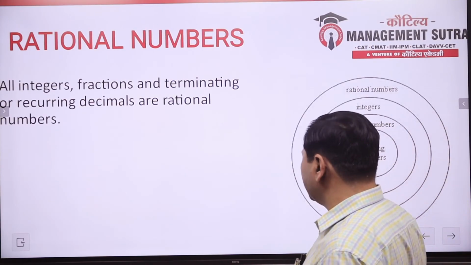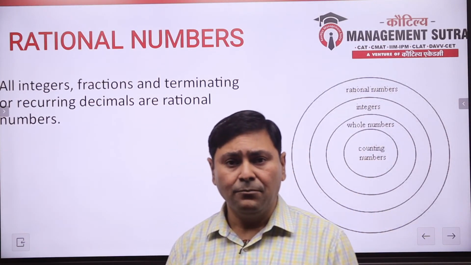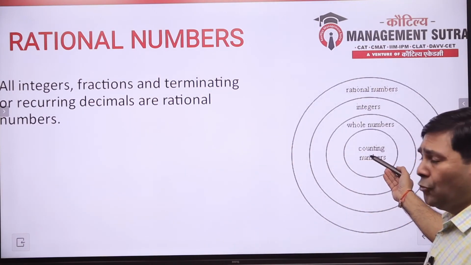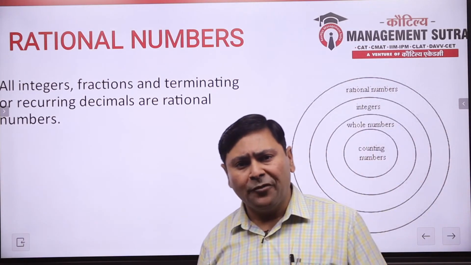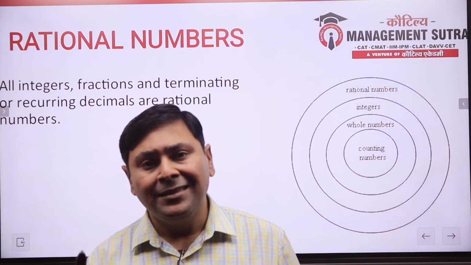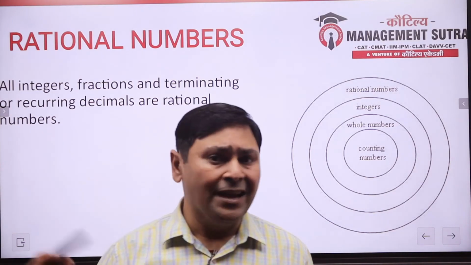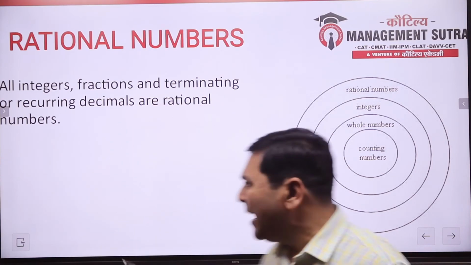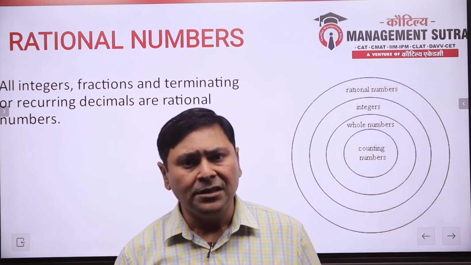Now the other concept is, what are rational numbers and what are irrational numbers? If I talk about rational numbers, it includes all counting numbers, whole numbers, integers, all types of fractions in the form of p upon q. That is, all numbers that have a definite solution that can be represented as p by q. 1 by 2, yes, it is a rational number. 1, yes, it is a rational number. Minus 1, yes, it is a rational number.